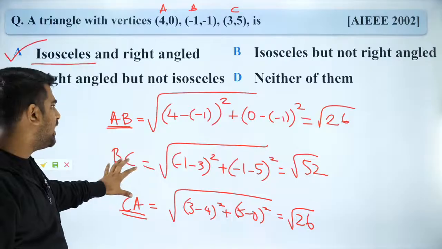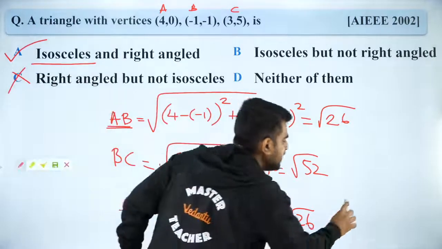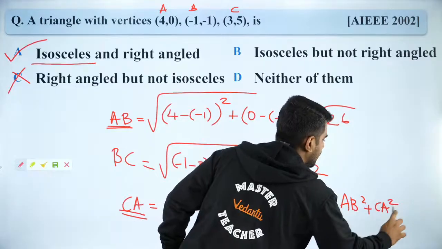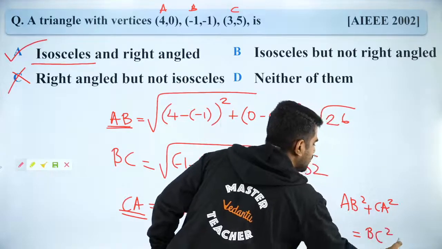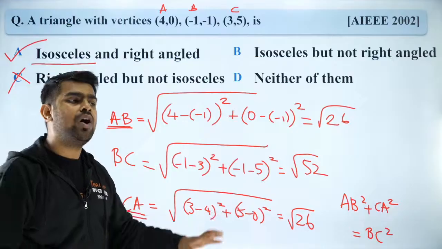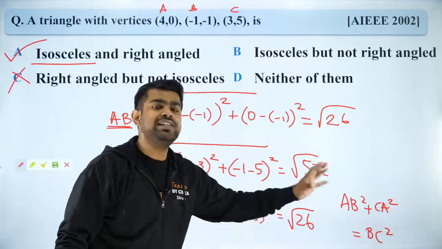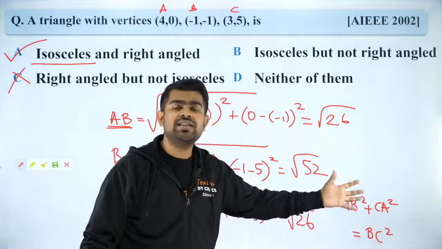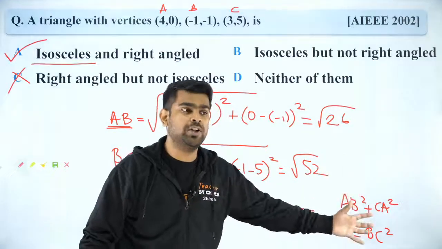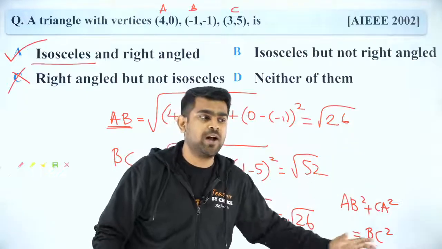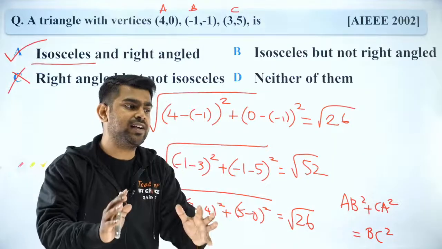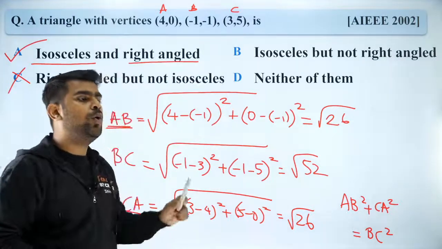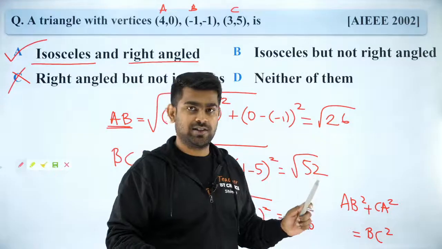Then what else can I say? Can I say that AB square plus CA square is equal to BC square? So don't you think the square of two sides sum is equal to square of the third side? So what does that mean? That is nothing but your Pythagoras theorem. So if your Pythagoras theorem is employed, you know that it is a right angle triangle. So it is both isosceles and right angle. So option A is the correct answer.